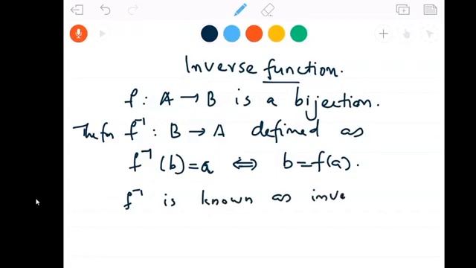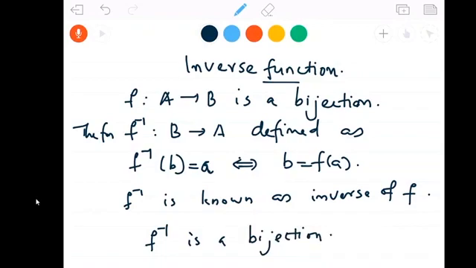And if f is a bijection, then f inverse is also a bijection. Whenever f is a bijection, f inverse is also a bijection. So, the inverse function exists if and only if the function f is a bijective function. In that case, f inverse is also bijective. Okay. Now, we will study about composition of functions in our next session.